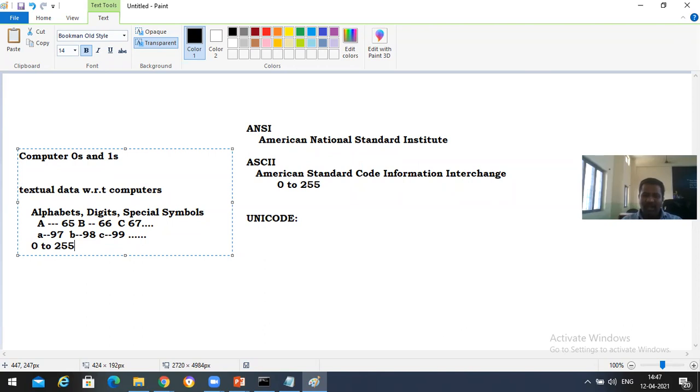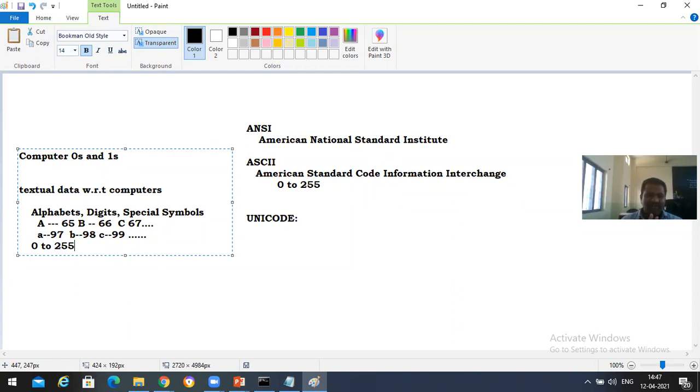And for that purpose, there is an institute, the American National Standards Institute, and this institute has given something called the American Standard Code for Information Interchange, which consists of 0 to 255 characters. Every symbol that we have on the keyboard internally consists of one ASCII value. Okay, this is what happens in the case of C language.